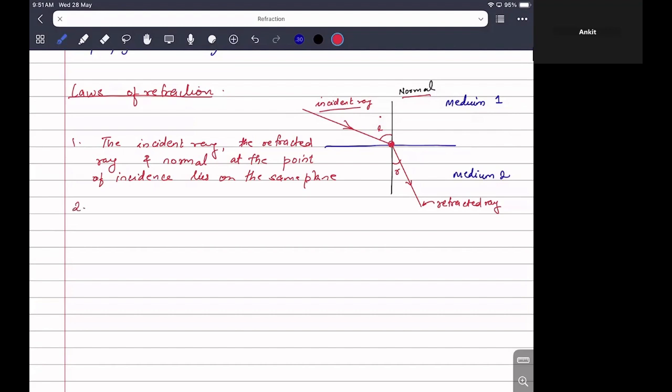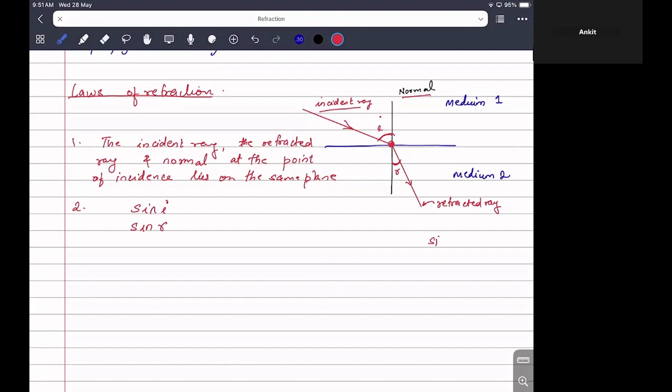Now, the second law. The second law says that we have angle of incidence i. So it is an angle. You can take sine of this angle. Okay. Sine of this angle. So you take sine of angle of incidence. Then we have this angle, which is angle of reflection. So take the sine of angle of reflection. You only want this sine.